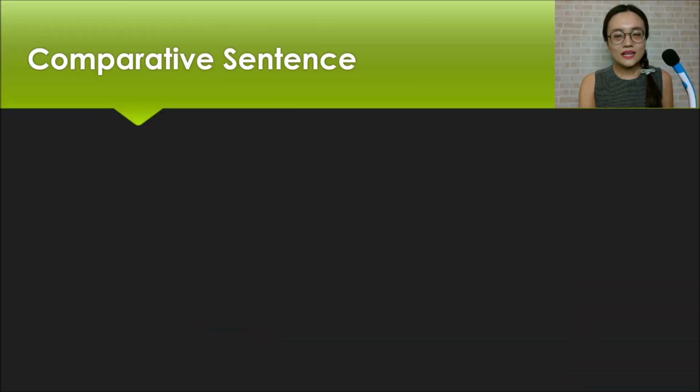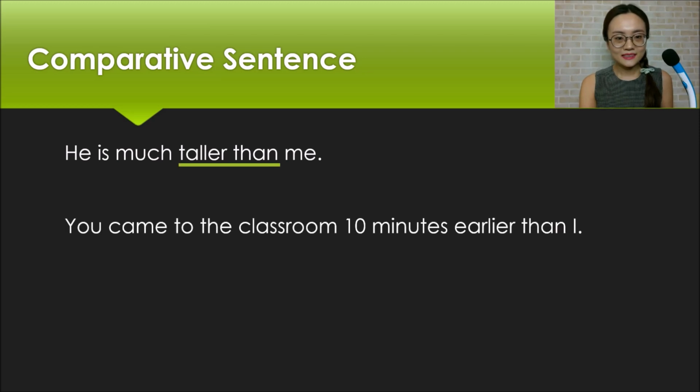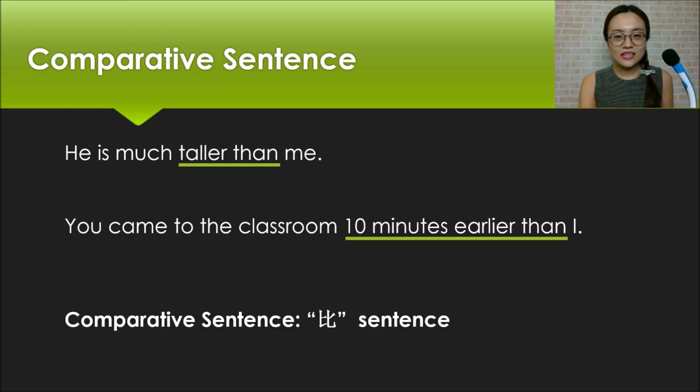Okay, so what is a comparative sentence? Let's take a look at these English sentences first. He is much taller than me. You came to the classroom 10 minutes earlier than I. So, when we compare two things in one sentence, we call this kind of sentence a comparative sentence. In Chinese, we call it a 比 sentence. 比 is a preposition, and it always exists in a Chinese comparative sentence.